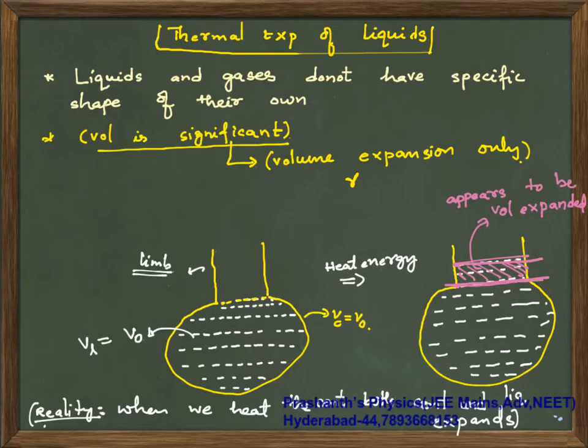Why? Because when we are heating the container, both container and liquid will expand. So because both are expanding, we will define two terms. What are those two terms? I will tell you. Hope you have understood what I have tried to explain.